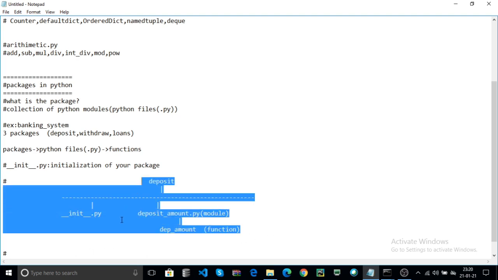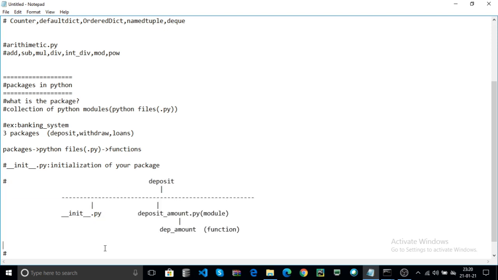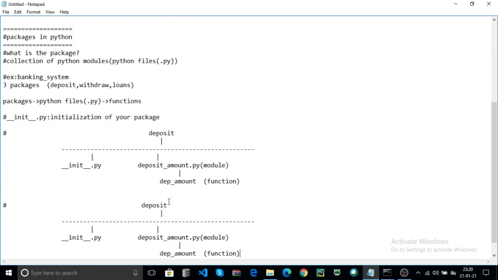Withdraw. This is the withdraw package. First create the __init__.py. Here I create withdraw_amount.py, which is one Python file or Python module.